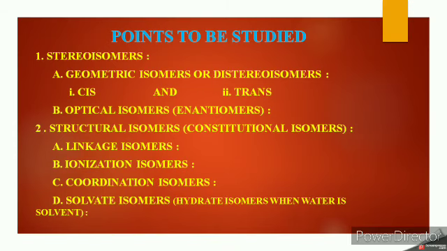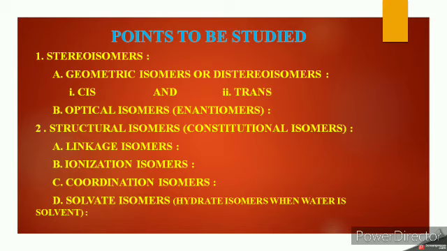Let us discuss first isomerism in coordination compounds. In this point, we have to discuss the following. First, stereoisomerism. There are two types of stereoisomerism: geometrical isomerism or diastereoisomers, in which we have to discuss cis and trans isomerism, and the second one is optical isomers or enantiomers.